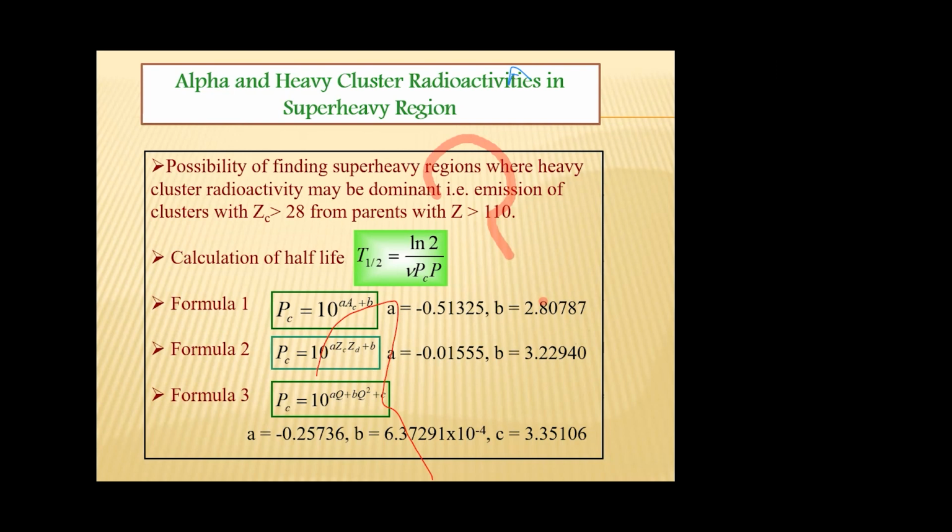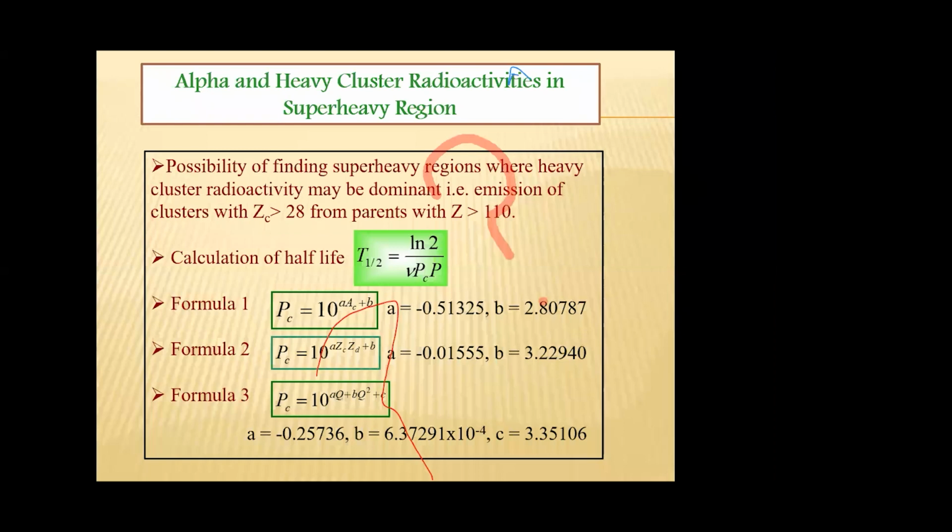If a radioactive nucleus emits a particle with mass greater than an alpha particle, for example carbon, oxygen, neon, magnesium or silicon, we can broadly call it cluster radioactivity.